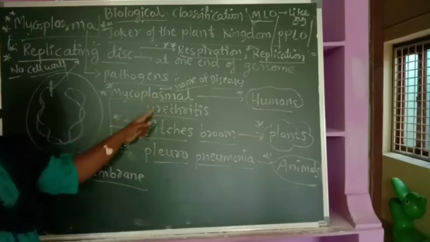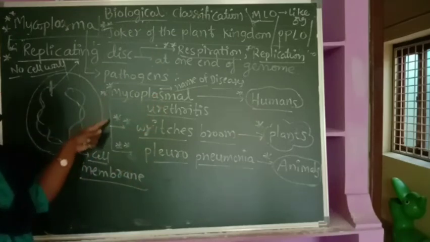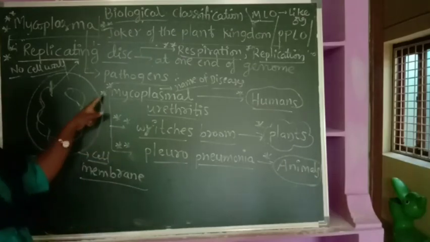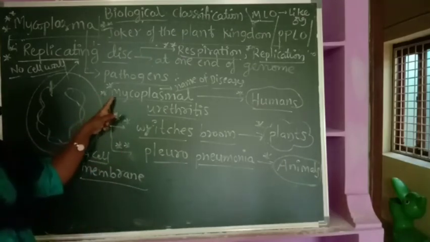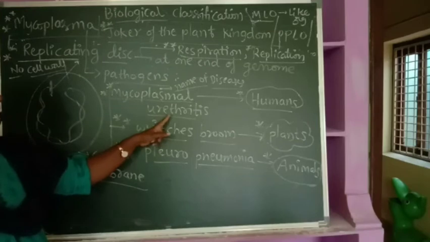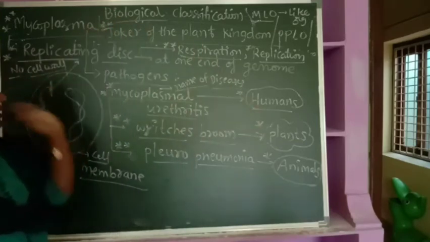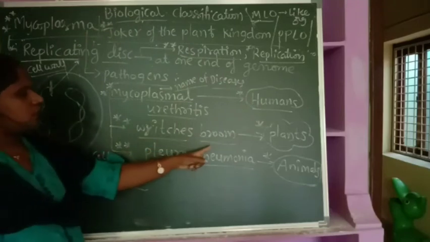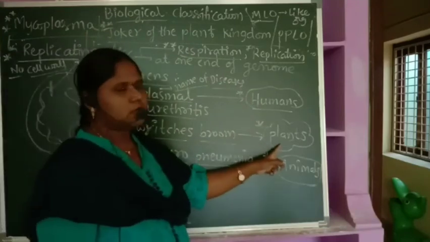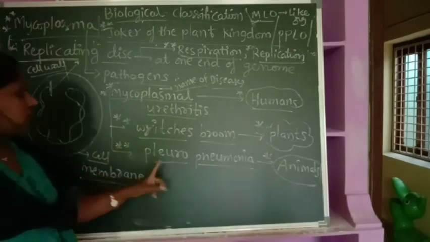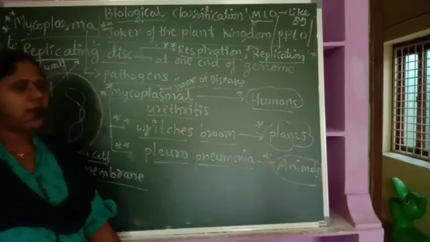Now we are writing the names of the diseases. Very, very important. I kept star marks. All Mycoplasma-related points are very, very important, so star marks are kept. Mycoplasmal erythritis is a disease caused in humans by Mycoplasma. Rich's Brew is a disease caused in plants by Mycoplasma, and Mycoplasma causes Fluoropneumonia in animals.